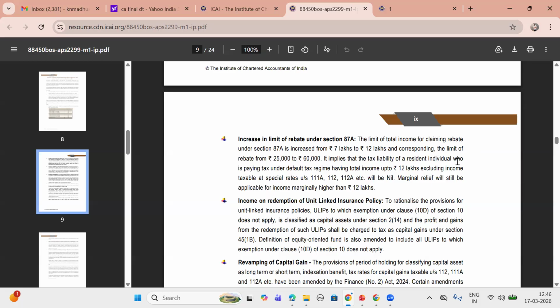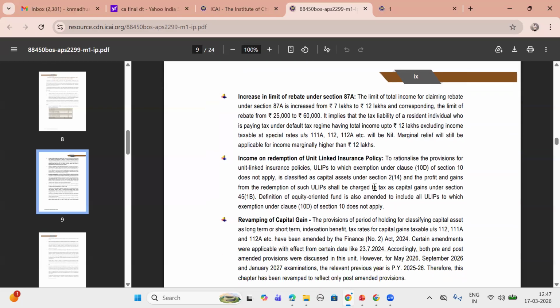It implies that the tax liability of a resident individual who is paying tax under the default tax regime, having total income up to 12 lakhs excluding income at special rates under Sections 111A, 112, 112A, etc., will be nil. Marginal relief will still be applicable for income marginally higher than 12 lakhs.